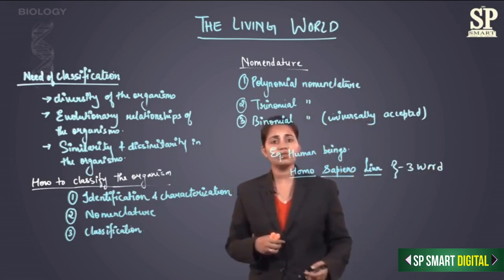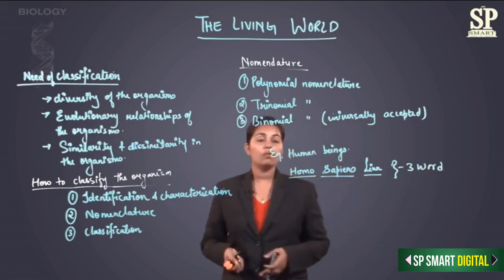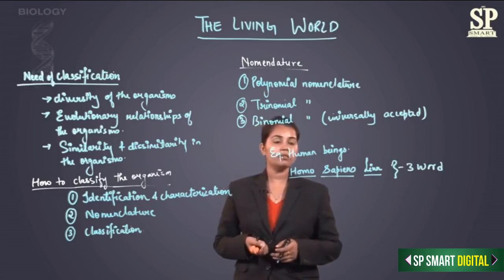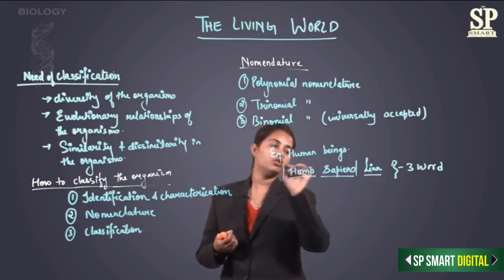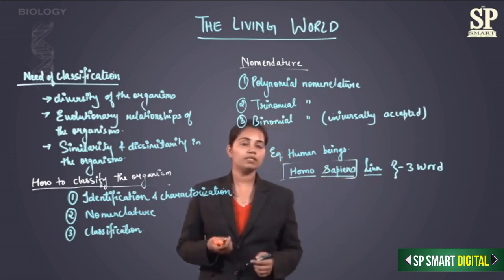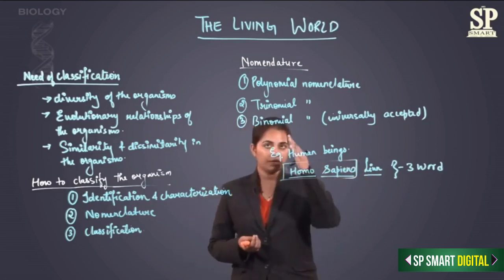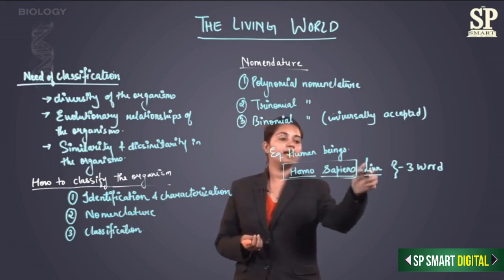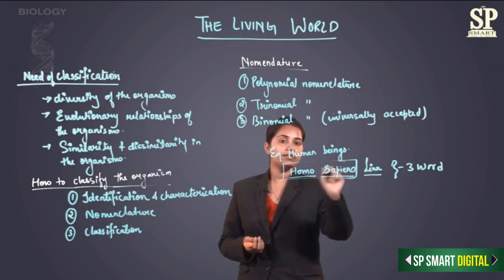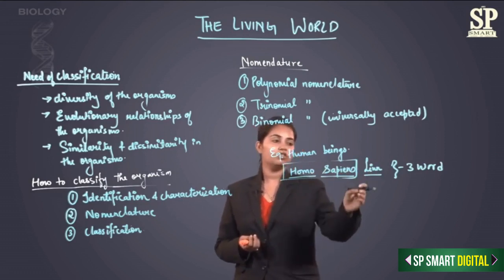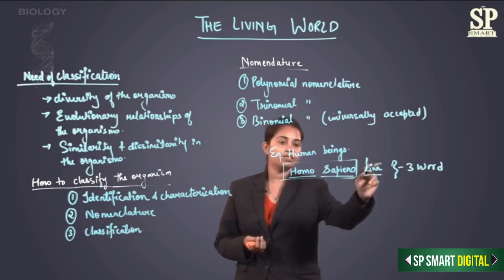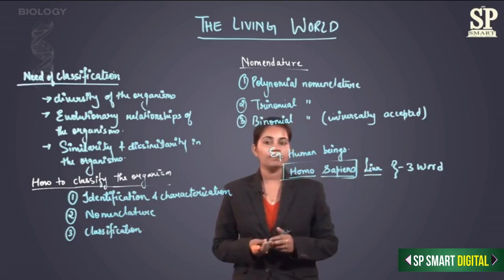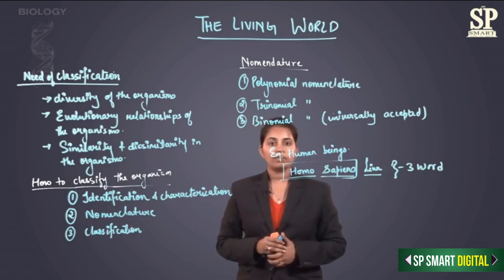This is also sometimes used while writing the scientific name of the organism. Binomial nomenclature is just these 2 words and not the scientist name. In trinomial nomenclature we have an abbreviated form of the scientist written at the end of the scientific name, and binomial just omits that abbreviated form. You just have 2 words. So this is my binomial nomenclature.